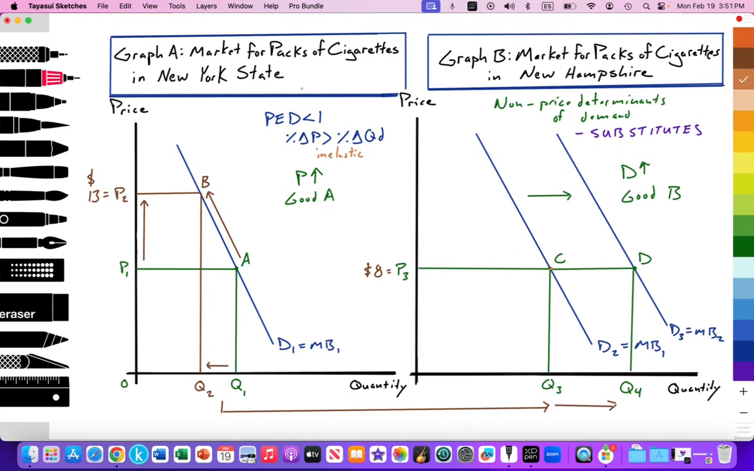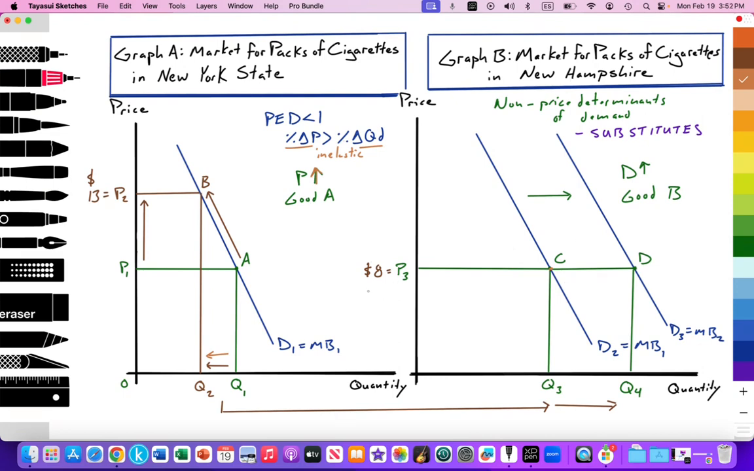As a result of the state of New York increasing the price of cigarettes through increasing the state tax, price is driven up from P1 to P2. Again, we notice that the change in price is greater than the change in quantity. That leads to a reduction in the quantity demanded from Q1 to Q2, a movement along the demand curve from point A to point B. And those consumers in the state of New York that reduce their quantity demanded for cigarettes switch over and look for a cheaper alternative, and they find that alternative in the state of New Hampshire.